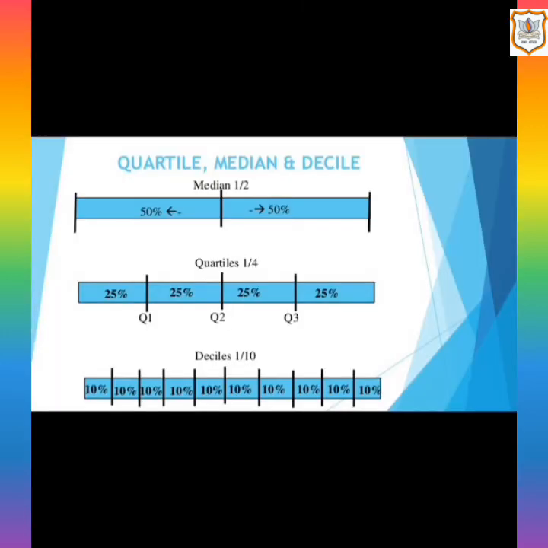Looking at this picture will make the concept of median, quartiles and deciles more clear. Median divides the data into two equal parts, and the center point is the median, as it is divided in two equal parts, it is 1 by 2. Quartile divides into 4 equal parts, and Q2 is its center point. Decile divides into 10 equal parts, and D5 is its center point. And percentile divides into 100 equal parts, so it can be said 1 by 100. So here we are clear with all 4 measures of positional average, that is median, quartile, deciles and percentiles.